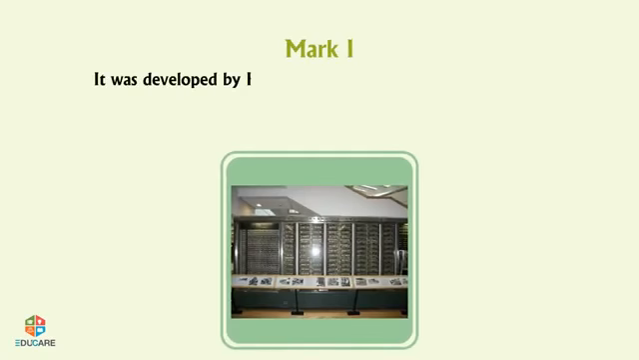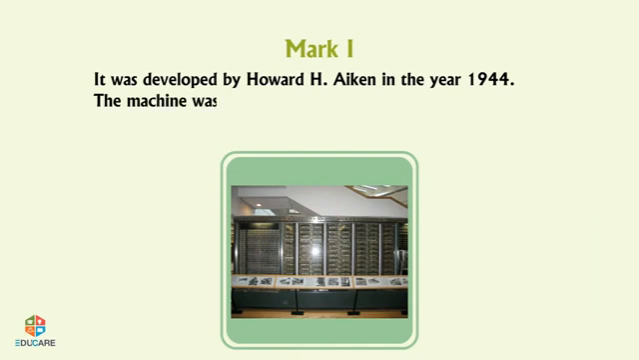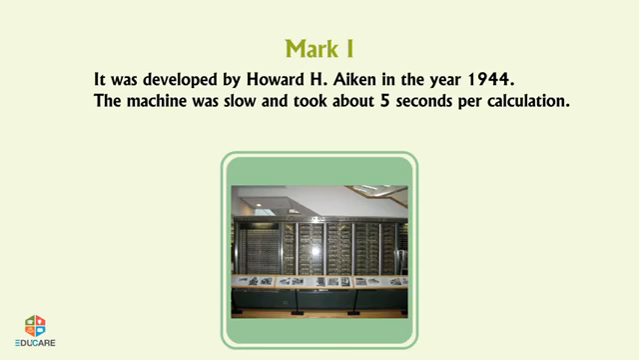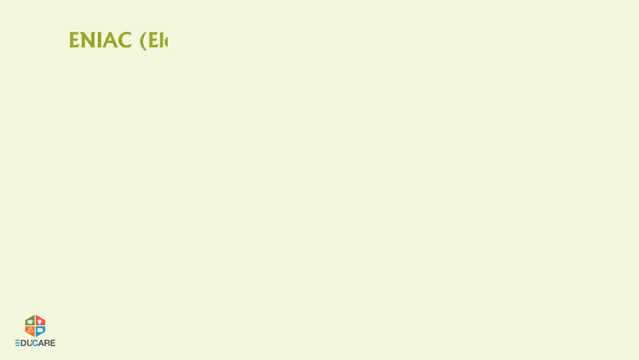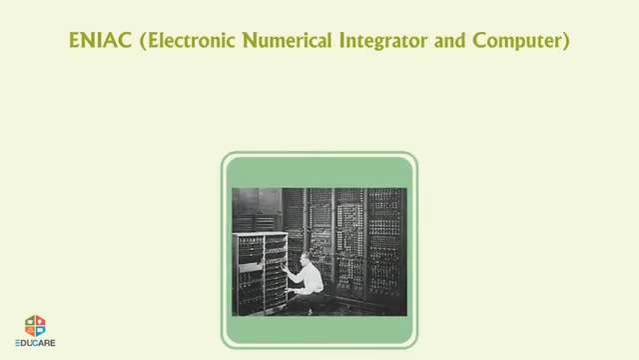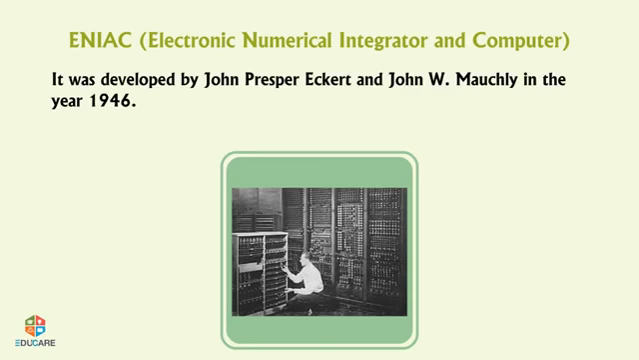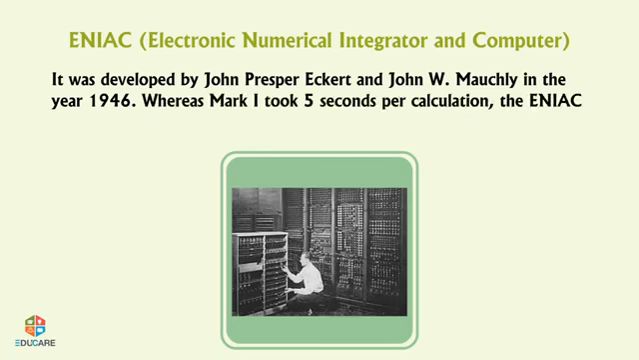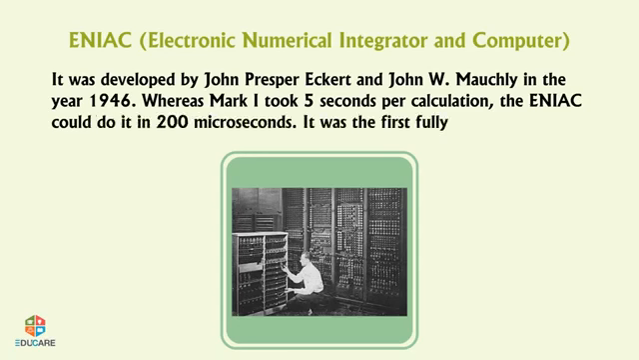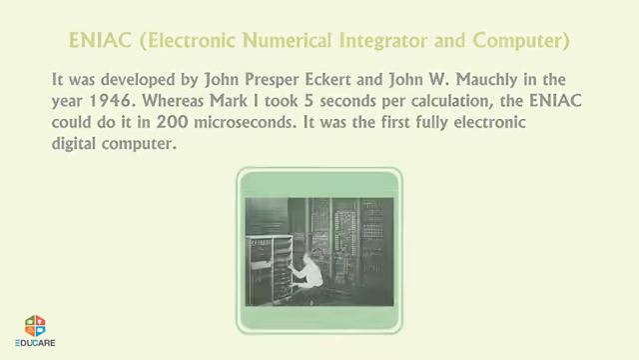Mark I. It was developed by Howard H. Aiken in the year 1944. The machine was slow and took about 5 seconds per calculation. It was the first fully automatic calculator. ENIAC, Electronic Numerical Integrator and Computer. It was developed by John Presper Eckert and John W. Mauchly in the year 1946. Whereas Mark I took 5 seconds per calculation, the ENIAC could do it in 200 microseconds. It was the first fully electronic digital computer.